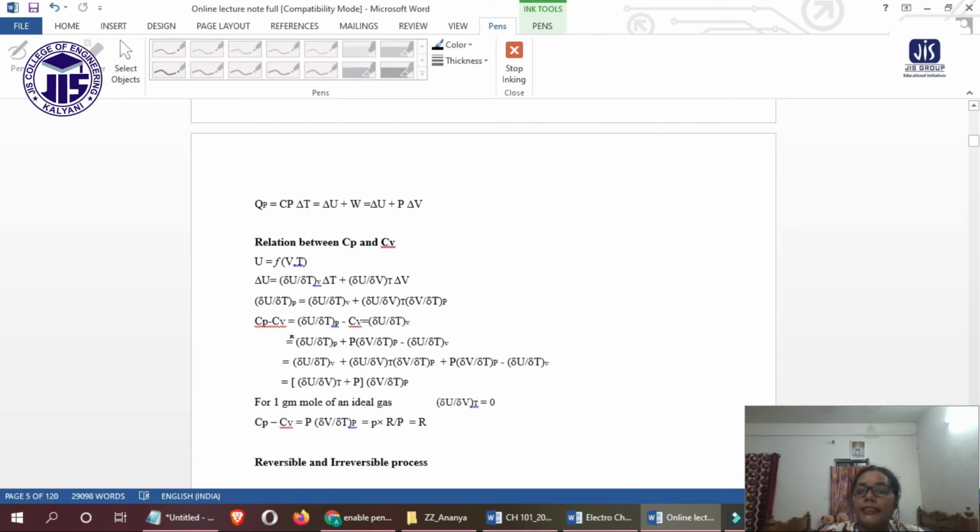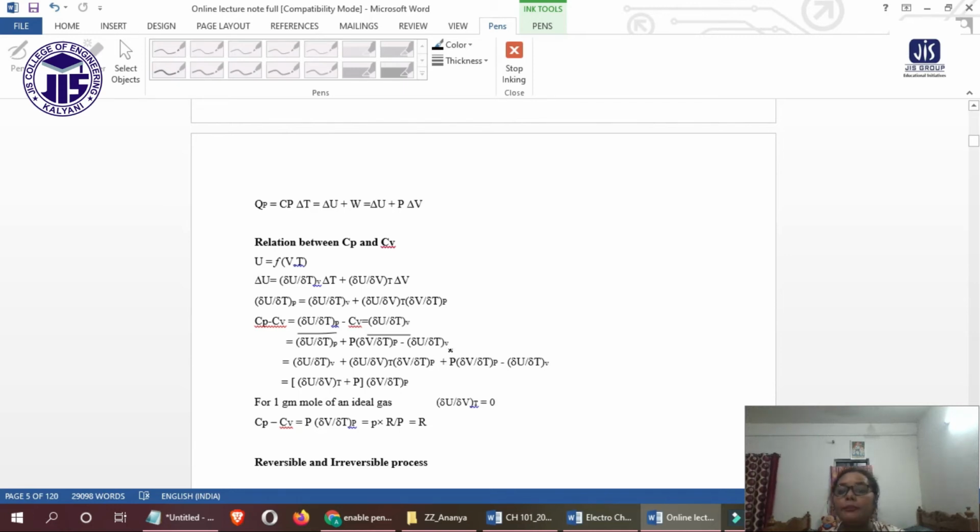So Cp minus Cv: Cp is del E by del T at constant pressure, and Cv means del E by del T at constant volume. This is the value of Cp and this is the value of Cv, right? So Cp minus Cv equals del E by del T at constant pressure, which is del E by del T P plus P into del V by del T at constant pressure, minus del E by del T at constant volume.